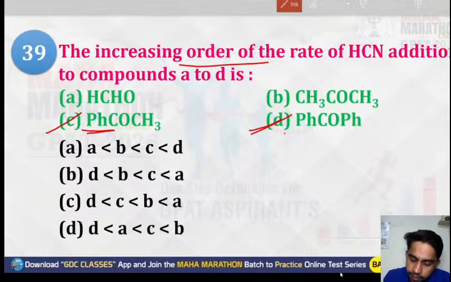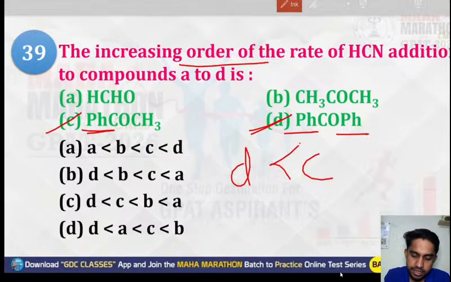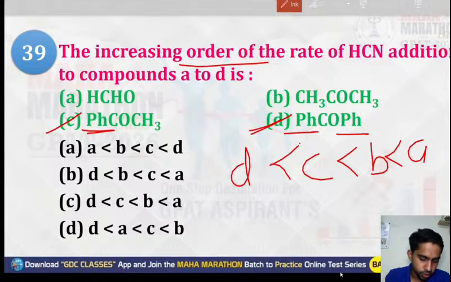And if we talk about this, there are two phenyl groups. Two phenyl groups mean more conjugation and more stabilization. So D must be the increasing order. For the increasing order, D must be at last. And after D, there will be C. And after that, there will be B. So the correct option will be what?